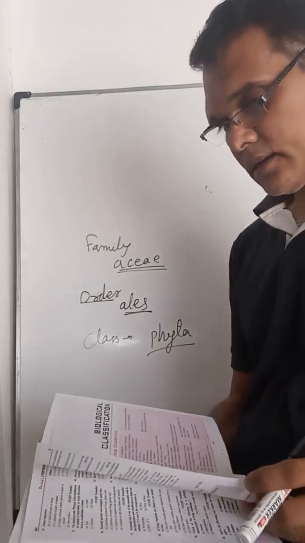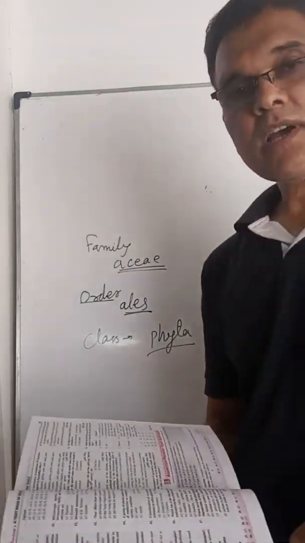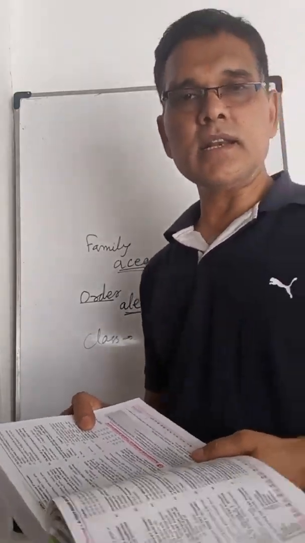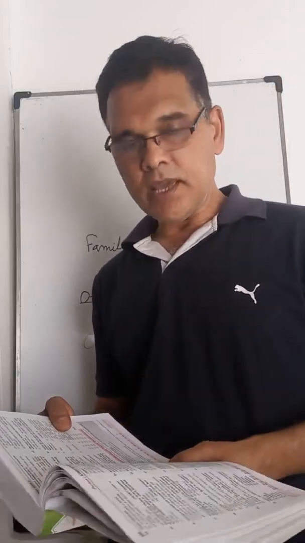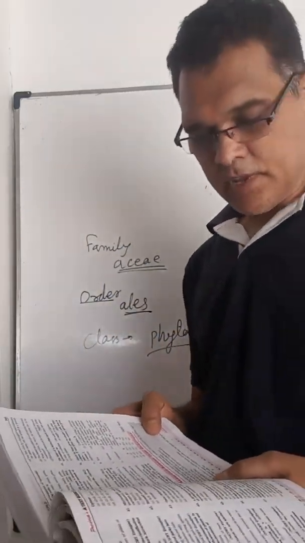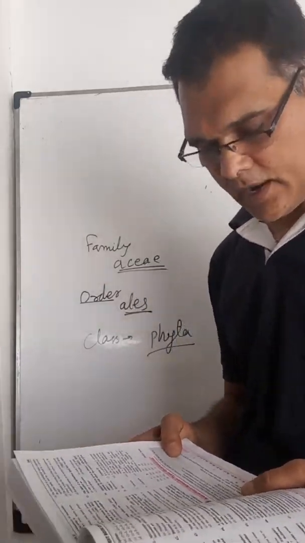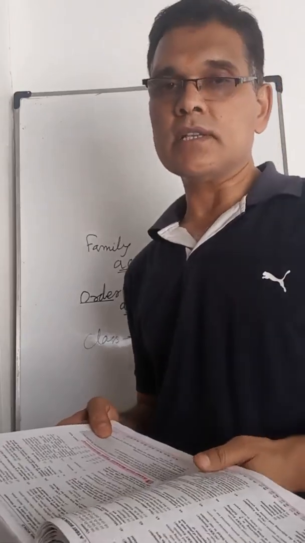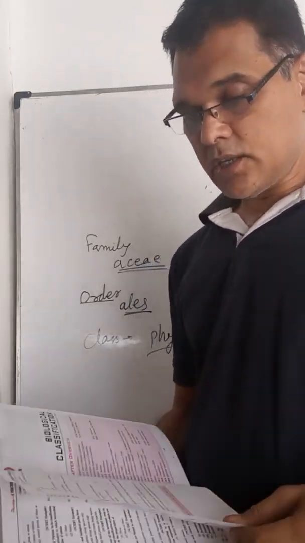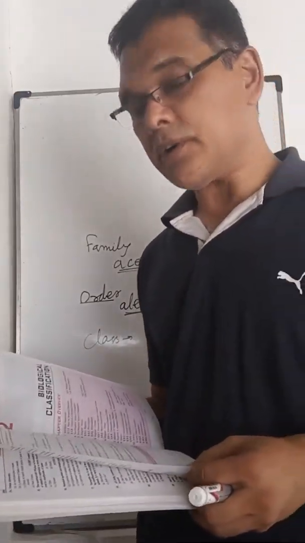Then I want to ask some assertion reason questions. If the assertion and reason both are right and the reason is the correct explanation, the answer is A. If both are right but not the correct explanation, B. If the assertion is true and the reason is false, C. If both are false, D. Now, the assertion: species are a static unit of classification.